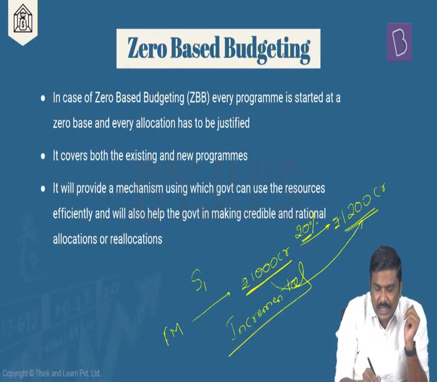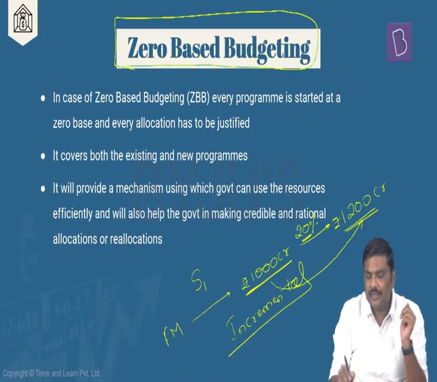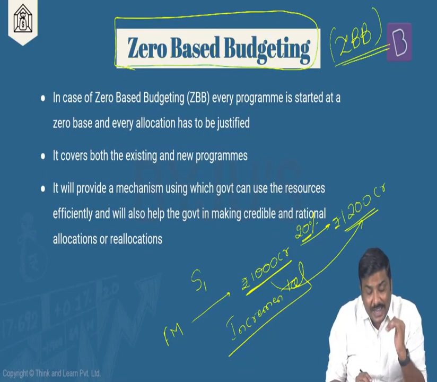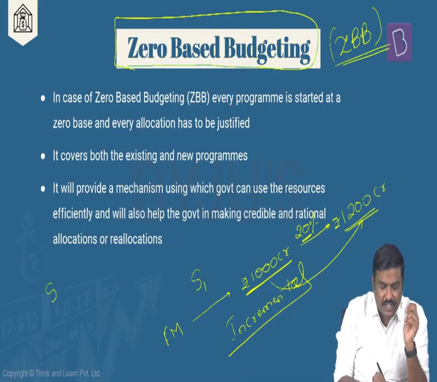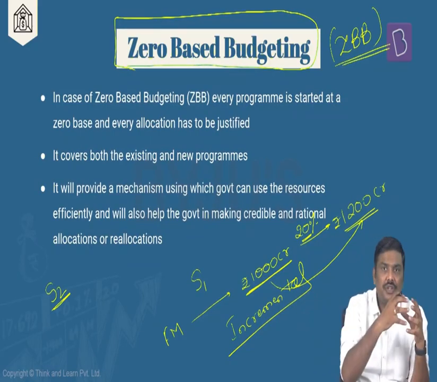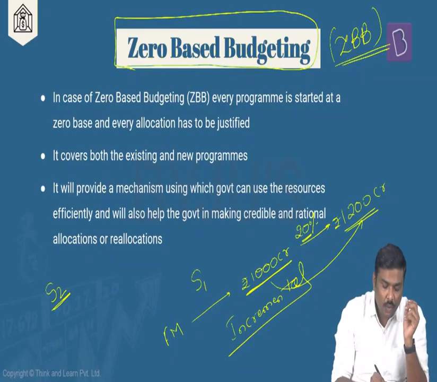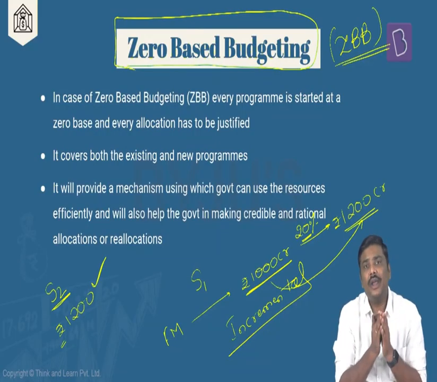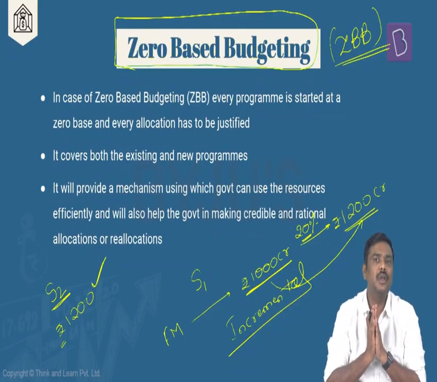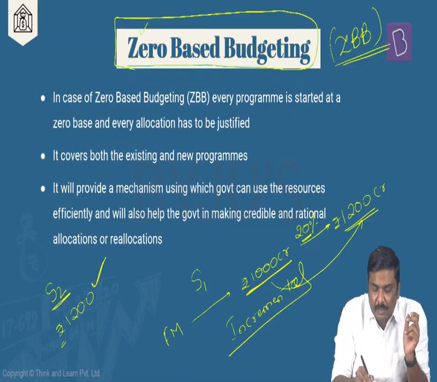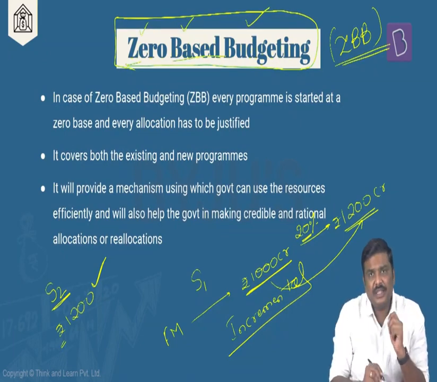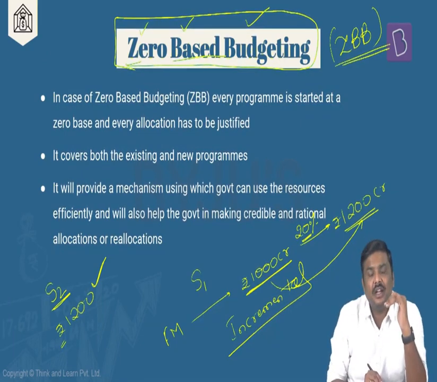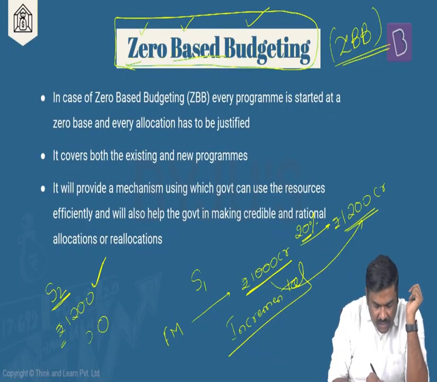But opposite to incremental budgeting, there is something called zero-based budgeting, ZBB. Now, what do you mean by zero-based budgeting? Let's take the same example, second situation. This particular minister will approach the finance ministry and demand 1,200 crore rupees. Now, the finance minister will basically say, give me the reasons why I should allocate 1,200 crore rupees to you. That is, in case of zero-based budgeting, look at the name here, zero-based budgeting, the finance minister will simply start with the allocation of 0 rupees to this particular ministry.